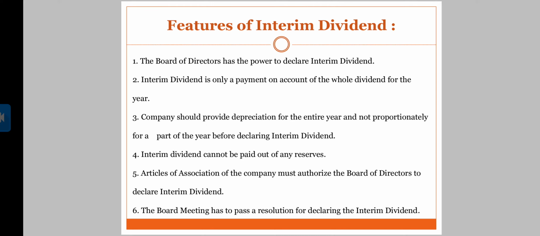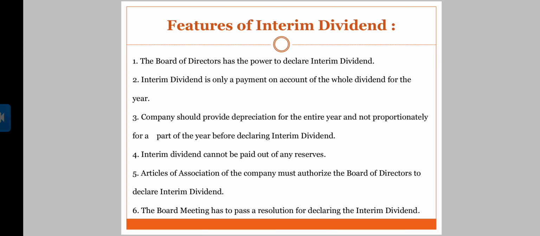Interim dividend is only a payment on account of the whole dividend for the year. Company should provide depreciation for the entire year and not proportionately. In that particular financial year, when the company is planning to declare interim dividend, the company should clear depreciation for the entire year.